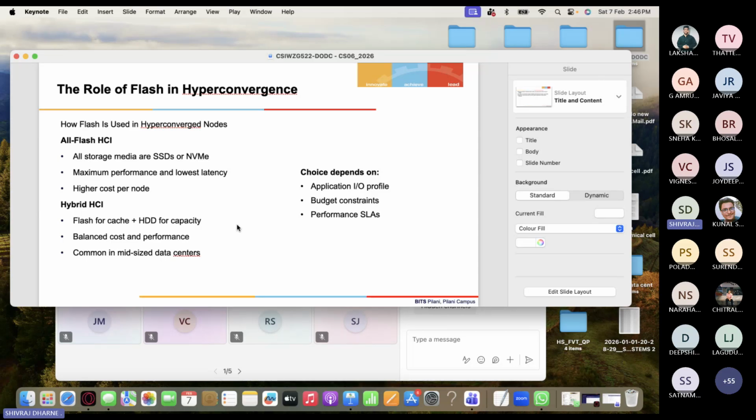Maximum performance, lowest latency, and higher cost per node. Definitely, it is expensive. That's why, although it gives the benefit of higher IOPS, it will definitely be expensive compared to hard disk drive and all that, right? So sometimes nowadays people use hybrid to manage the cost. Some part they will have caches in the flash and SSD for capacity, that will help them balance the cost versus performance depending on what the data center is used for and how you want to manage the cost. They do that hybrid HCI. Okay.